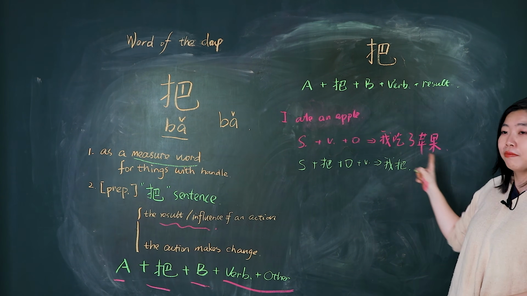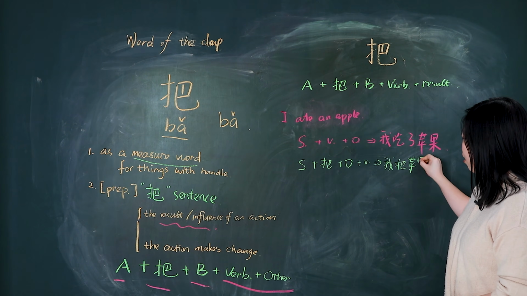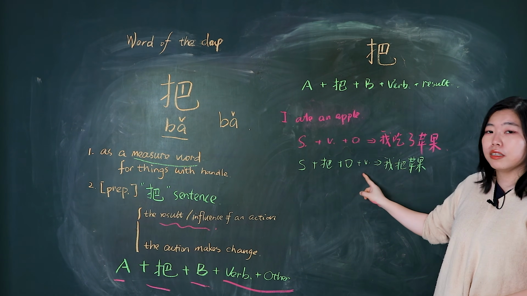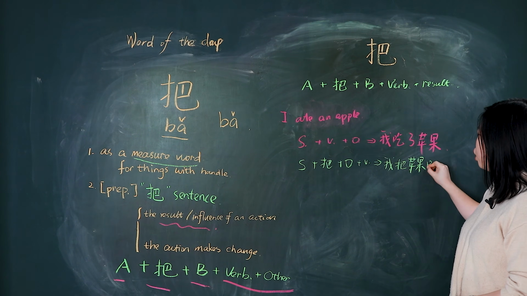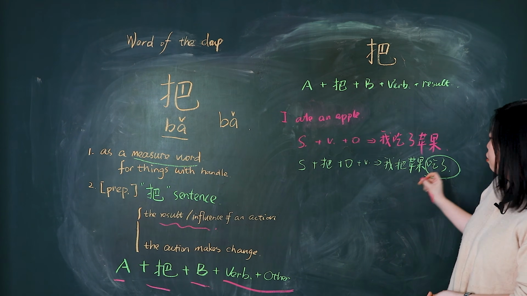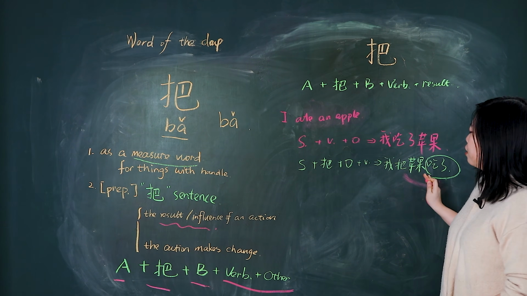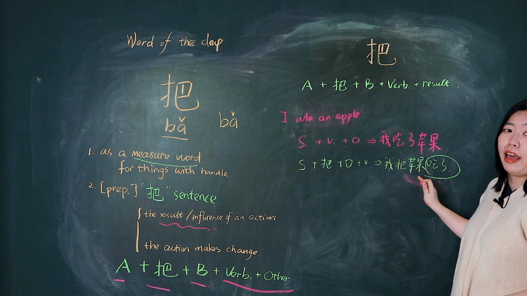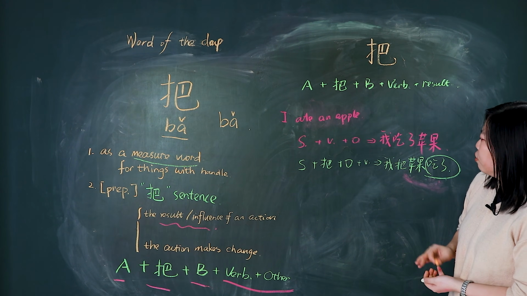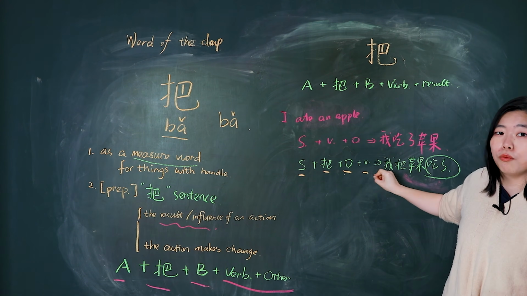Yes, 蘋果. 我把蘋果怎麼了？吃了. So 吃了 is the result of the apple, right? So we know this one: subject, 把, object plus a verb.